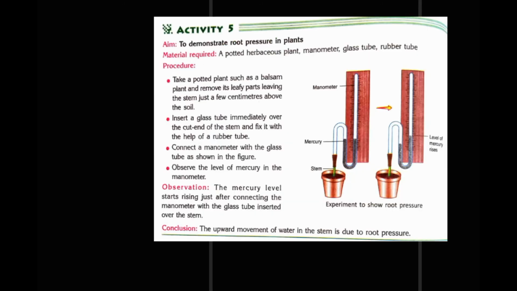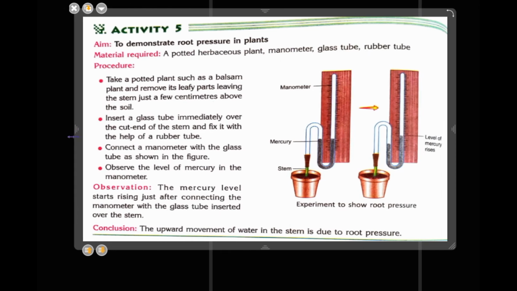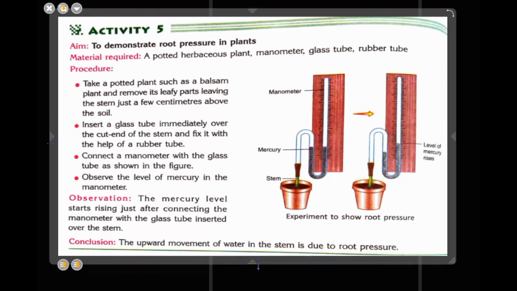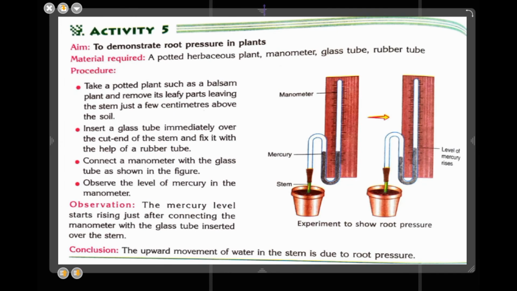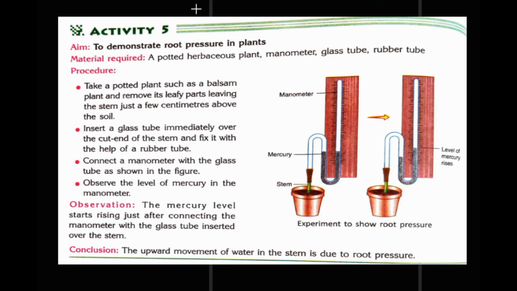Next page is page number 14 in your book. Here also an activity is given. I should increase the size of the page. In this activity you have to demonstrate the root pressure in the plants. For this we require a potted herbaceous plant, manometer, glass tube and rubber tube.